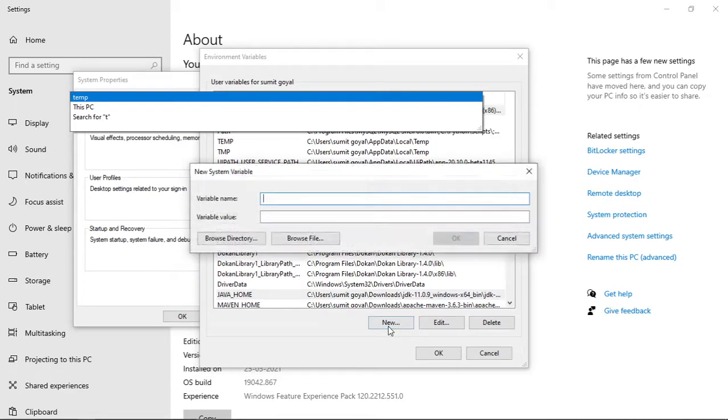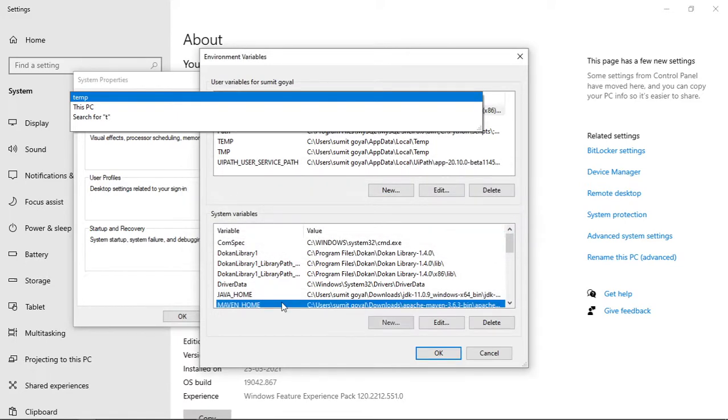Click new and provide the complete path, and you can give this as name MAVEN underscore HOME. So I already have this. I have created it earlier. So I will not click OK, but when you do it for the first time, you can click on OK. So cancelling this as of now. So this is your Maven home.